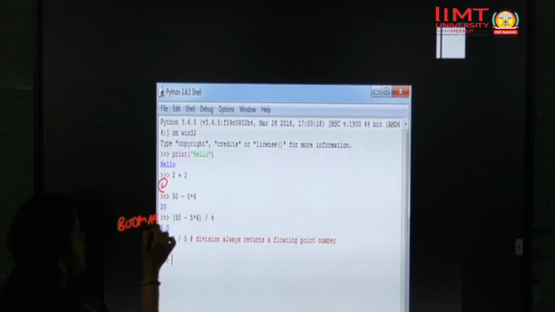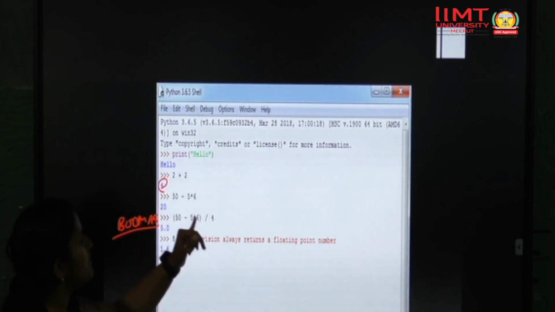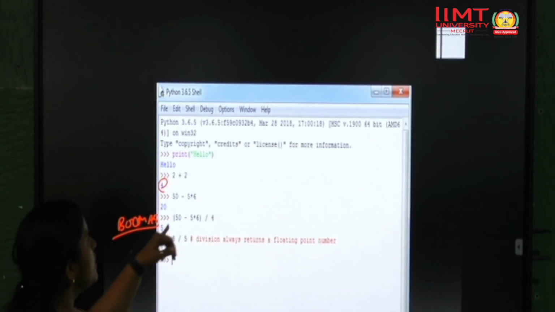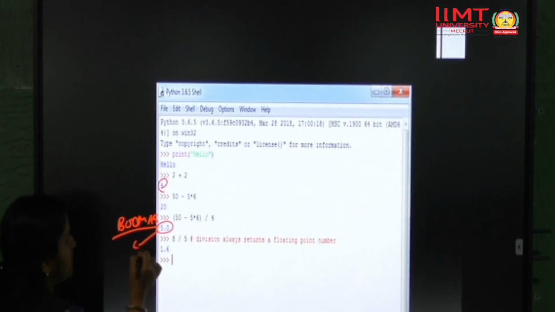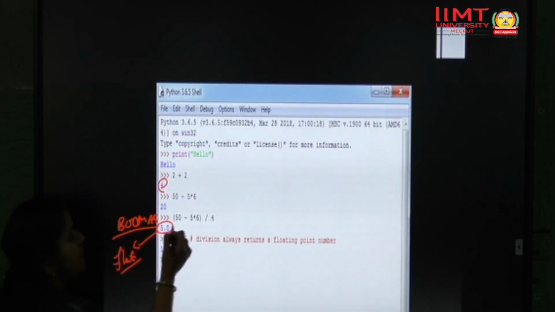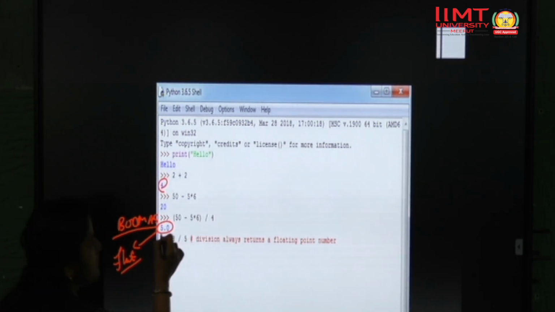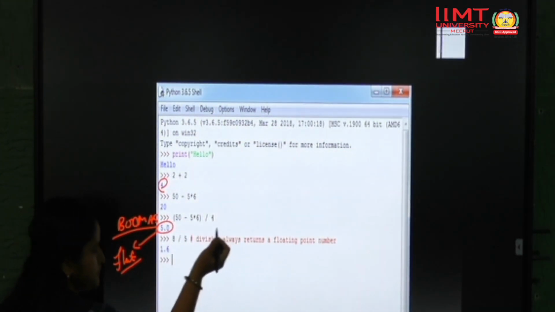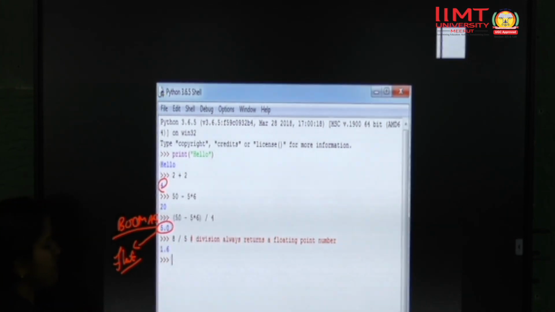By default you don't have to write any code for it. Suppose I have written 50 minus 5 into 6 divided by 4. If you calculate it manually you will get output 5. By default it gives output as a float number. Remember this thing, right? So 50 minus 5 into 6, 30 divided by 4, you will get 5.0. You have just written it like a calculator, a single command, and you get the output 5.0.